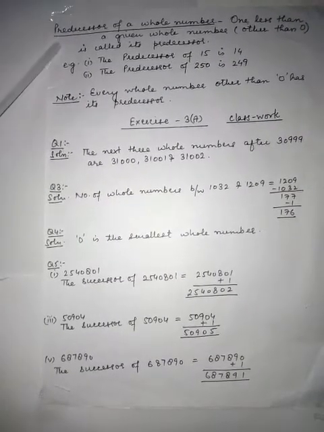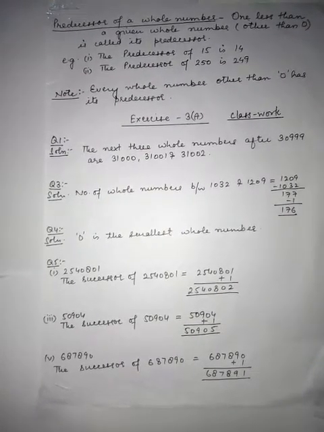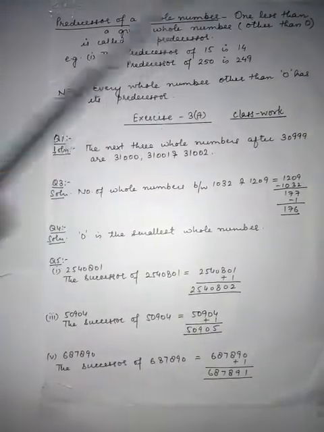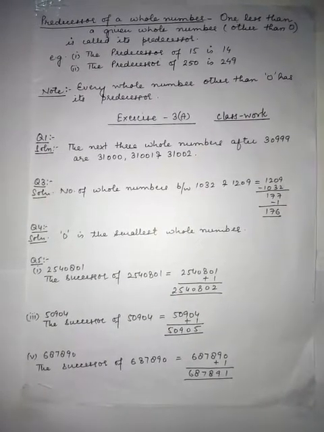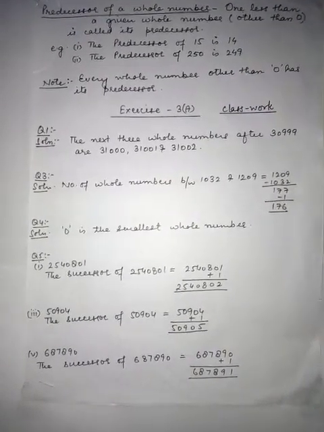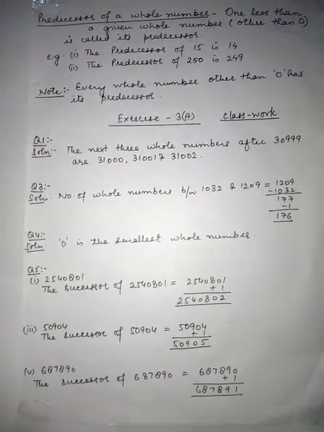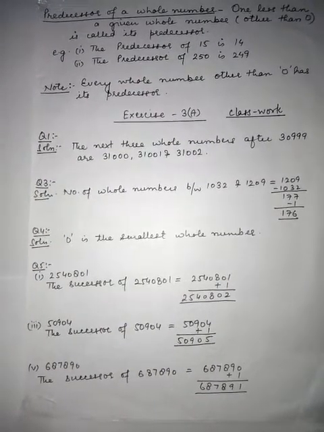Now the next topic is predecessor of a whole number. How can we find out the predecessor of a whole number? 1 less than a given whole number other than 0 is called its predecessor. Means if we have to find out the predecessor of any number, we have to subtract 1. So we have the example, the predecessor of 15 is 14. We subtract 1 from this 15 and we get 14.